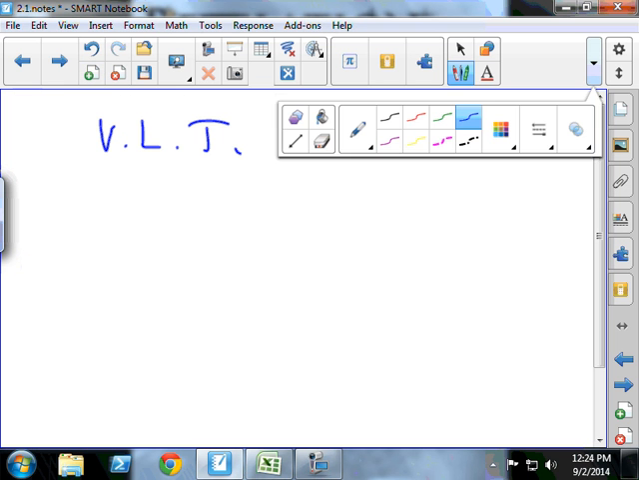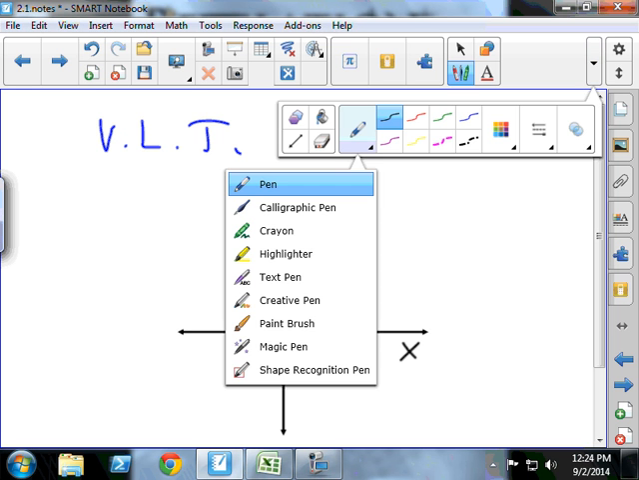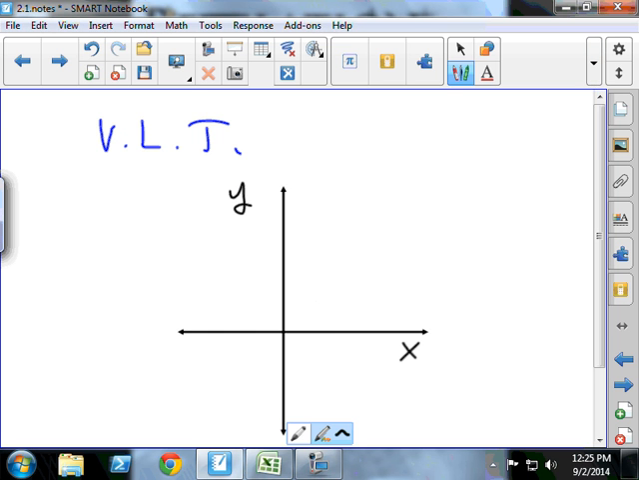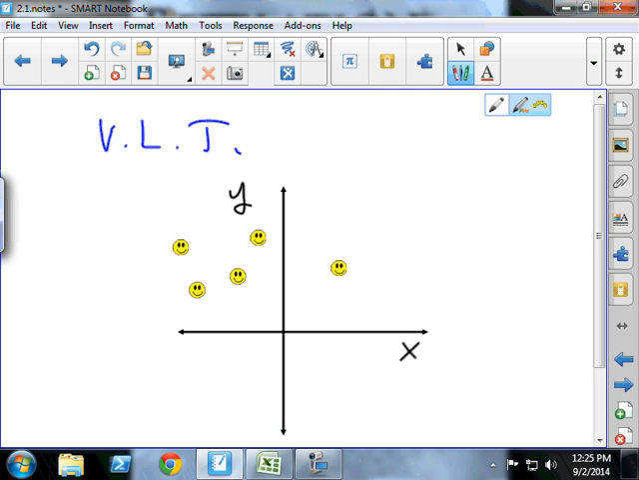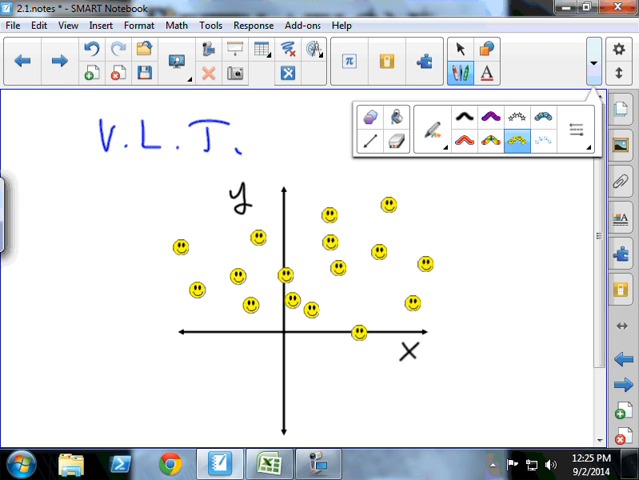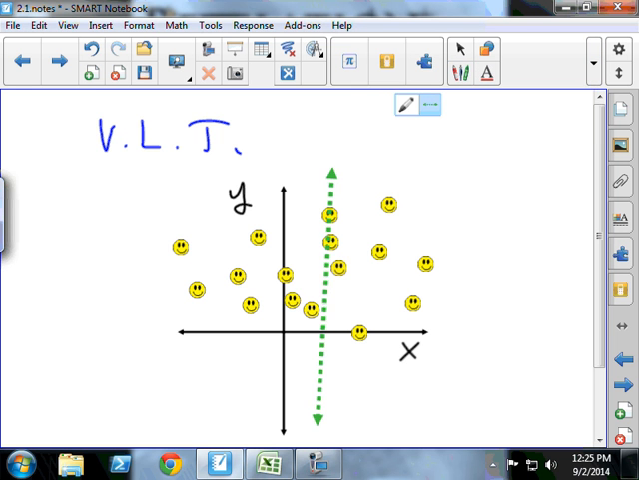Basically, the vertical line test goes like this. Here's this Cartesian coordinate plane. Here's the x's, here's the y's. We're going to plot some points. I'm going to use my creative pen. I use some smiley faces. So there's all kind of points here. And what we're going to do is drag a line across this. It doesn't have to be a dotted line, but it is supposed to be a vertical line.